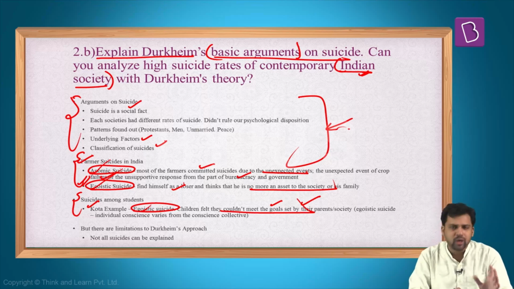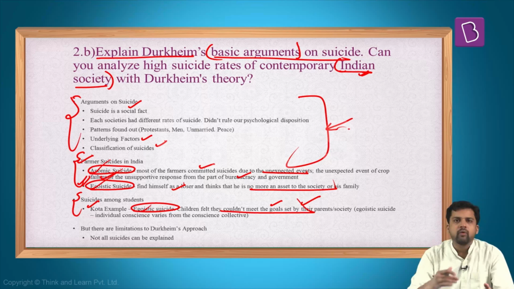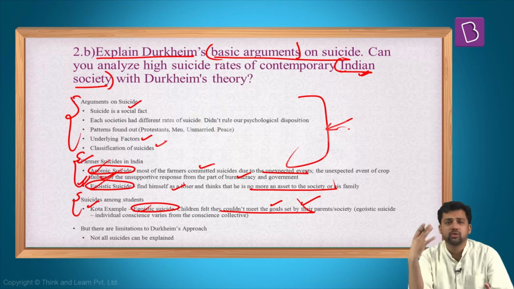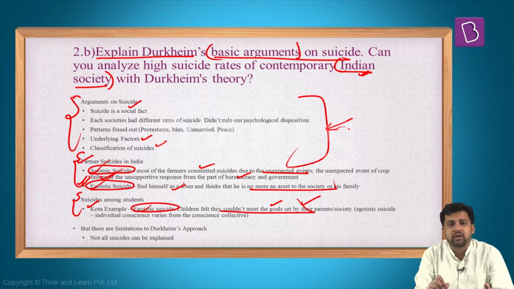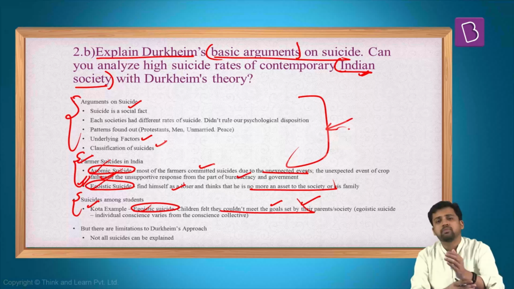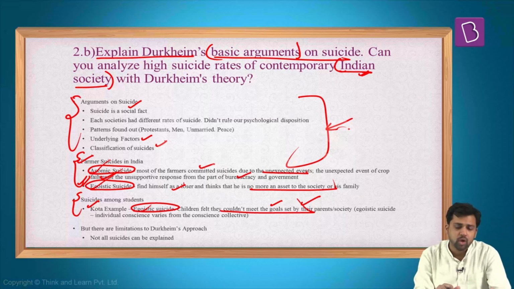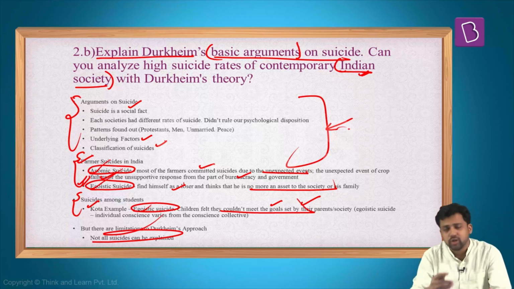But again, you can also say that we cannot completely explain all the different kinds of suicides that we see in Indian society, the high prevalence of suicides, from Durkheim's perspective. Because you remember, Durkheim's suicide theory was also criticized on multiple grounds. So you can put all these perceptions, all these points of view here.